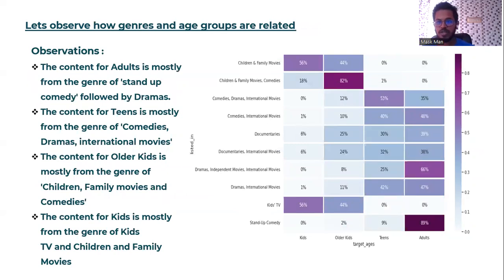And if you see the correlation heat map between the listed in, like genre, and the target ages, you can observe the content for adults is mostly from the genre of stand-up comedy, 89%. The content for teens is mostly from the genres of comedies, dramas and international movies, and the content for older kids is mostly from the genres of children and family movies, and comedies. And for kids, we can easily say it's kids' TV, children and family movies.